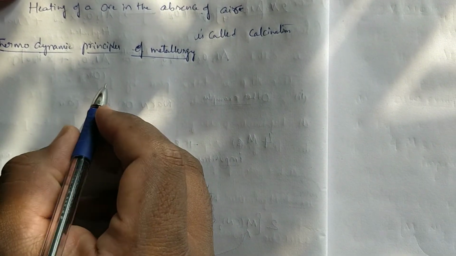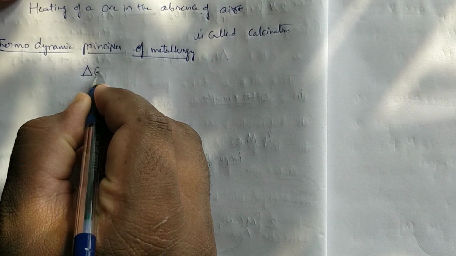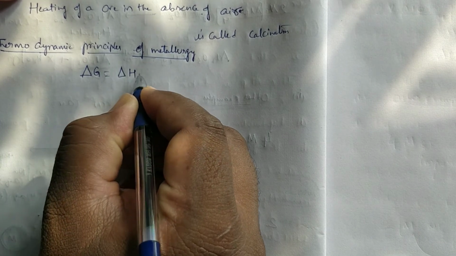It is very important for NEET exam. This Ellingham diagram is very important for NEET exam. Okay, how we are going to understand that one? Before that, in thermodynamics, we have seen one derivation, one relation, that is delta G is equal to delta H minus T delta S.